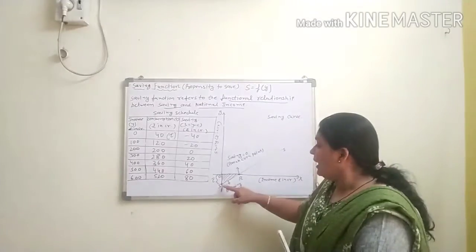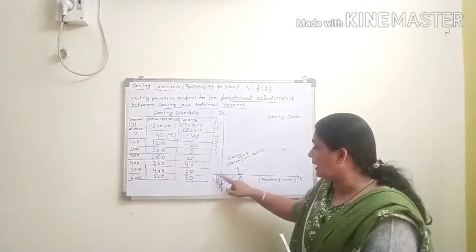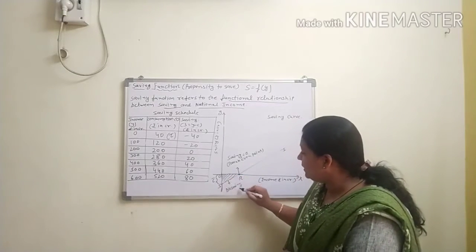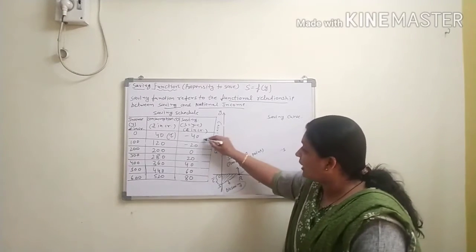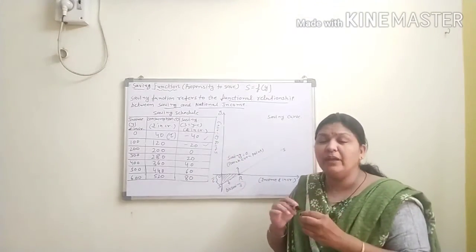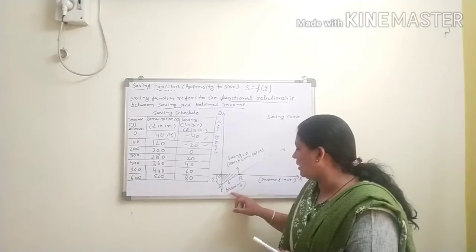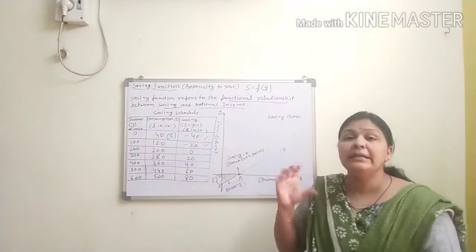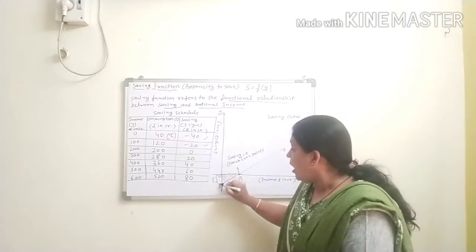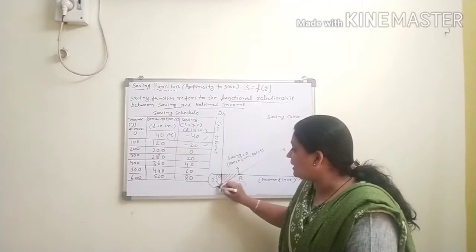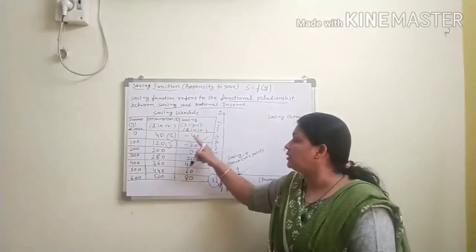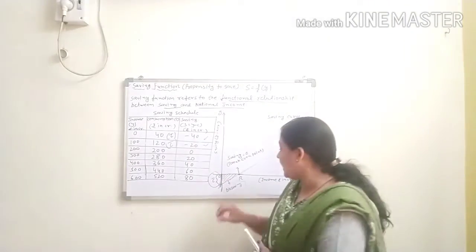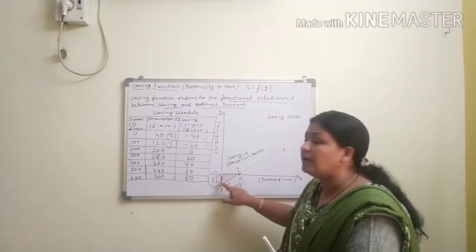It means saving graph. We assume that this is minus 40 and 0. Minus 40, 20 and 0. This is that portion. It is called dis-saving. At that point, we are not saving anything. We are just using our previous year saving. It is called the dis-saving point. Clear? Now, at this point, that is also called the autonomous consumption. Here minus 40 is autonomous consumption and here minus 20 is your autonomous consumption. Clear? So this area is called dis-saving.